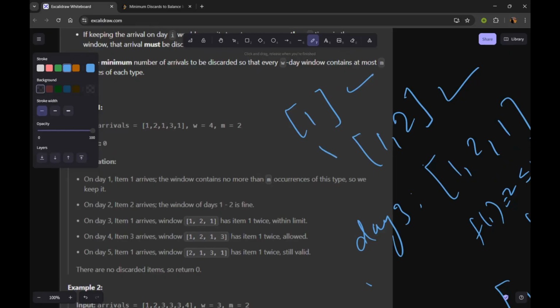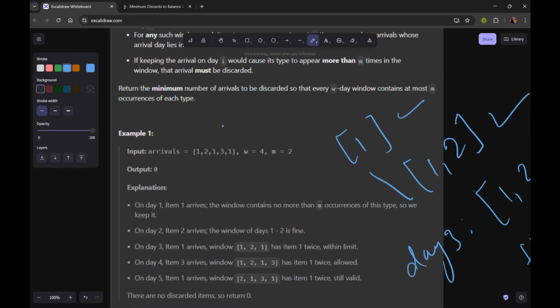And on day 5, our window size will be 4, so we have to discard this item. But see, discarding this item doesn't count in our answer, because we are not discarding it from the window; this item just moved out of the window, so we have to consider only this much.